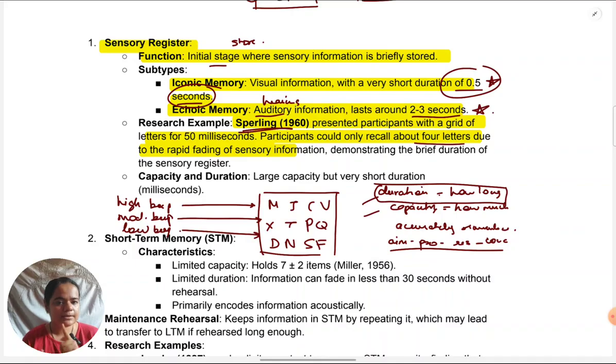Now, when we want to write this in the paper, say we want to give this in AO3, again we are going to be asked about the larger concept, because in the specification they would ask us something like sensory memory or the multi-store model. So how we can present this criticism when we are writing is that the studies which have been done for the multi-store model have been done in the laboratory and are artificial in nature. For example, Sperling's study is there, and this is the issue with this study. This was the type of stimuli used, and this is how it does not resemble real life stimuli. So within a broader point that you're giving in AO3, that the research has been artificial in this area, Sperling's study can be a very good example of what artificiality means in these types of studies.